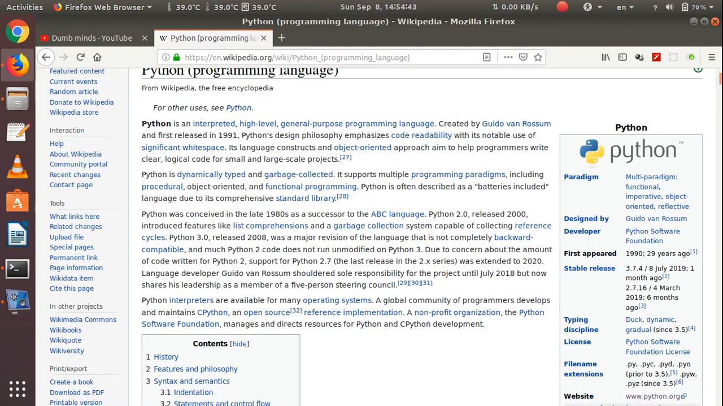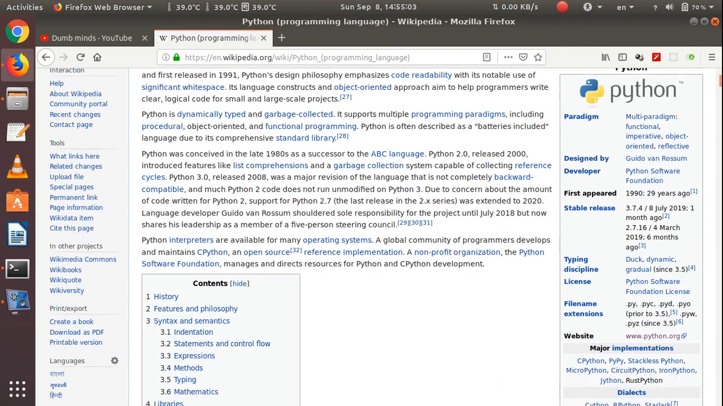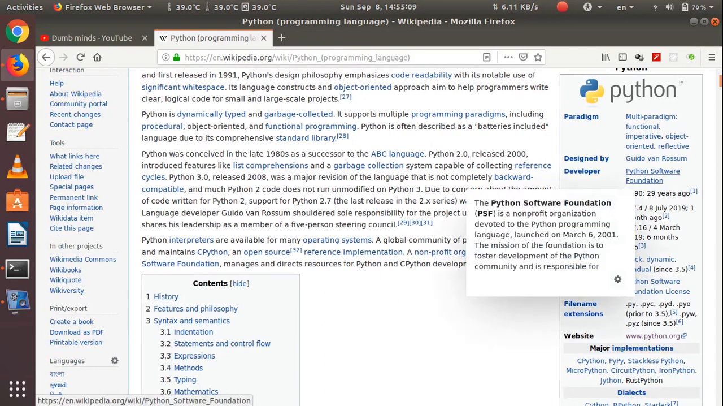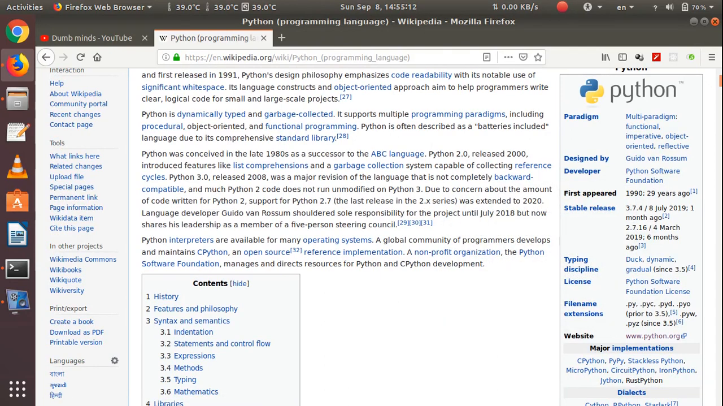If you come here, you will see a logo here. This is the Python logo. You see, you got it right. Before that, you can see the paradigm of Python. Python is a multi-paradigm, functional, imperative, object-oriented and reflective programming language, and it was designed by Guido van Rossum, and the developer was Python Software Foundation. See, Python Software Foundation is like a company who develops Python every day.